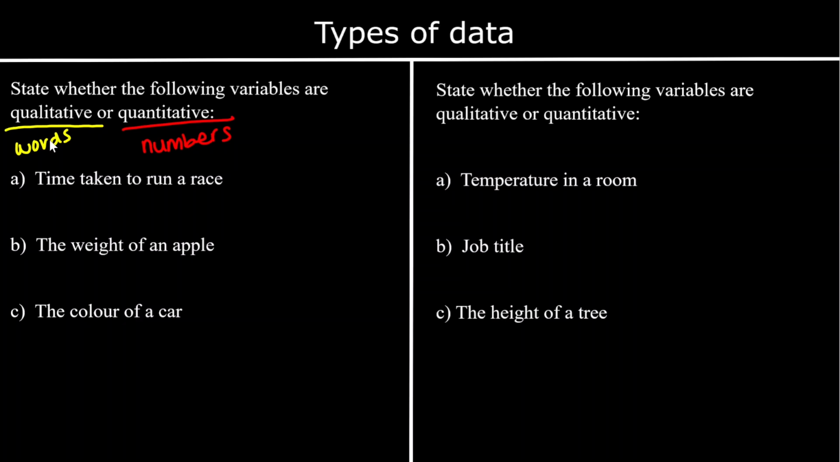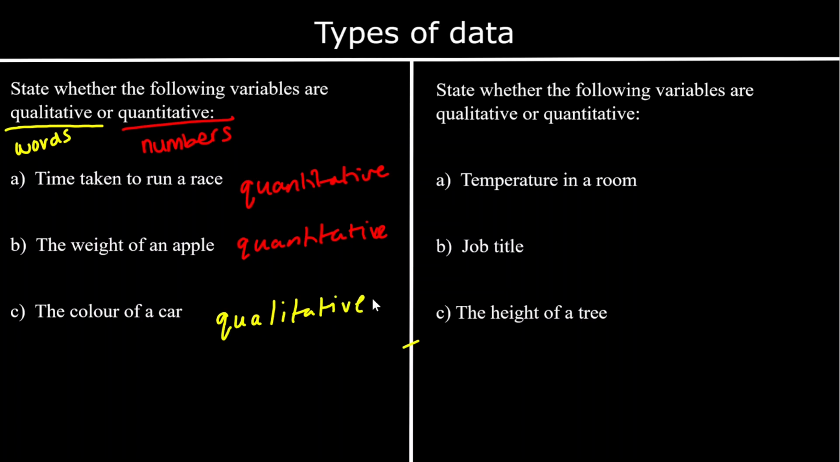So let's look at these questions. The time taken to run a race, we're going to give that answer as a number. We're going to measure it. So it's going to be a quantity, quantitative. The weight of an apple, again, we can measure it. We give our answer in numbers. So it's a quantity, quantitative. But the colour of a car, red, blue, we can't measure it, we can't count it. We're going to give our answer as a word. So it's a quality, so qualitative.